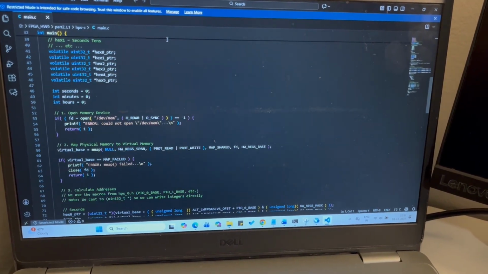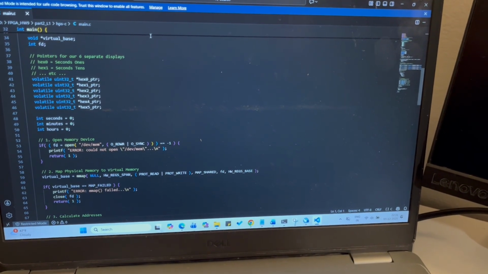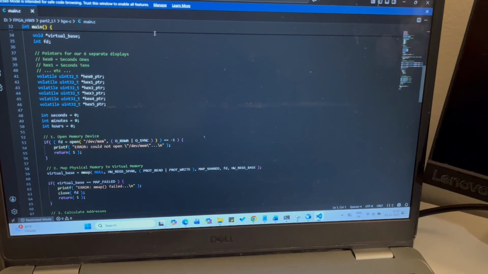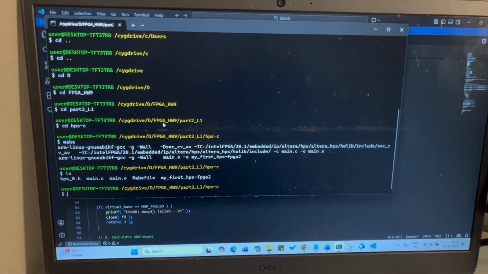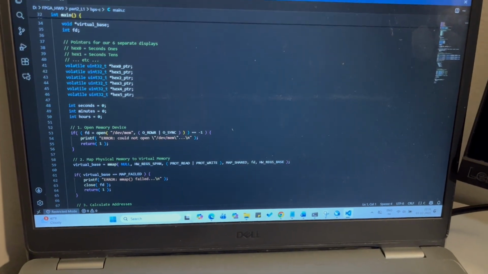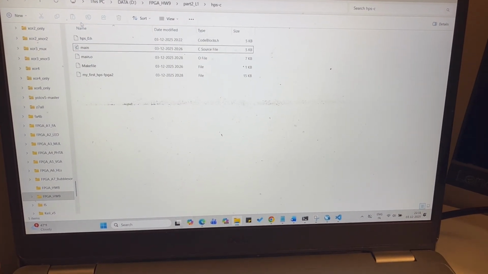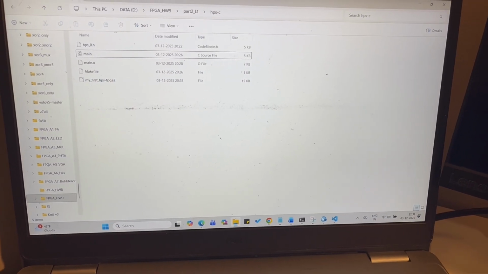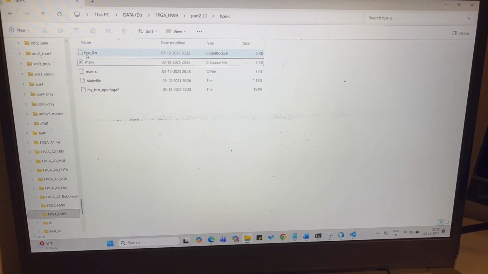This is the C code. Since we will be dumping it onto Linux, we need to get the executable file of the C program. In order to do that, we will be running this in the Embedded Command Shell. Since I have done it already, over here you can see that there is an executable file which has been generated. I'll be copying this into the pen drive, and this is the header file.